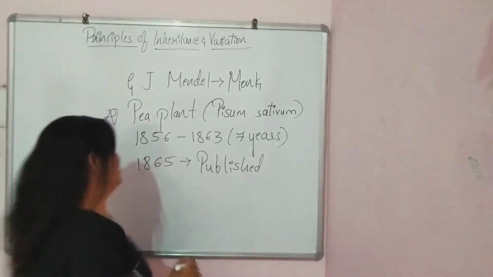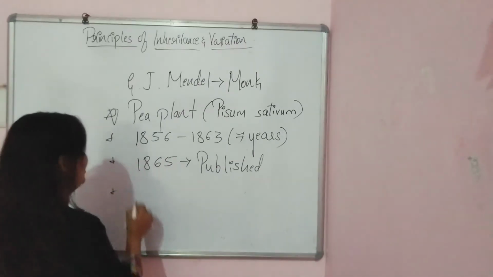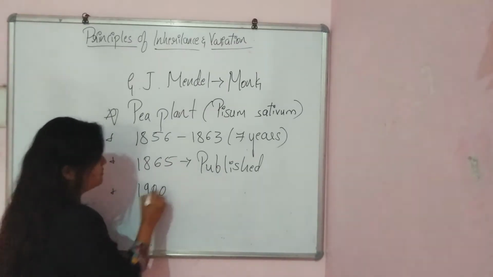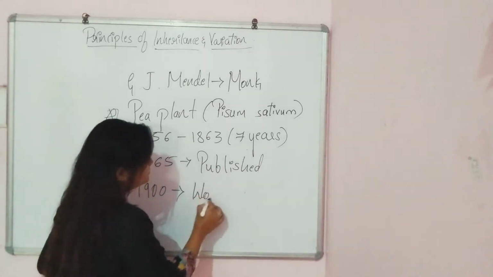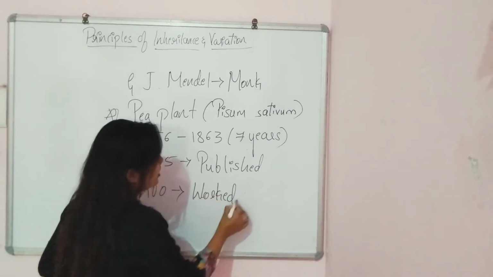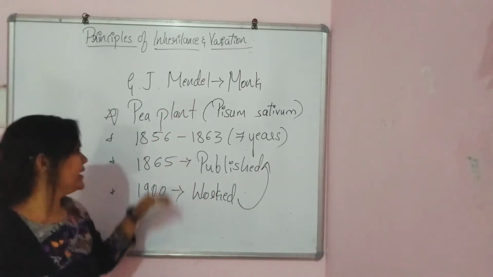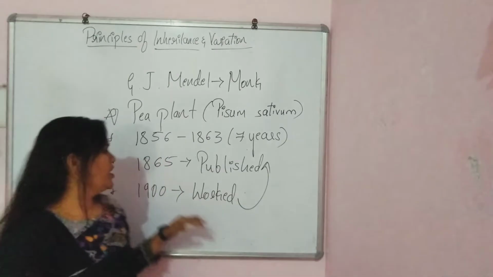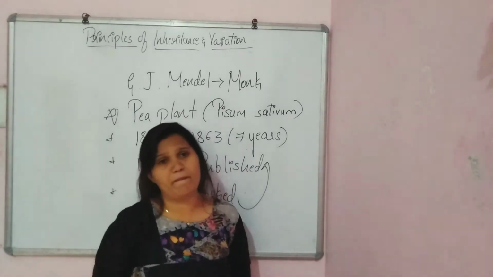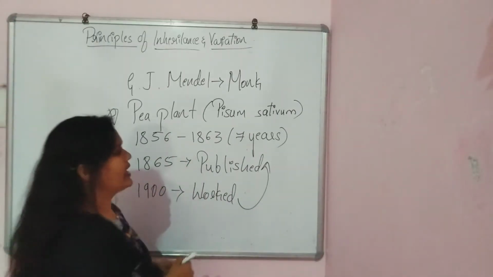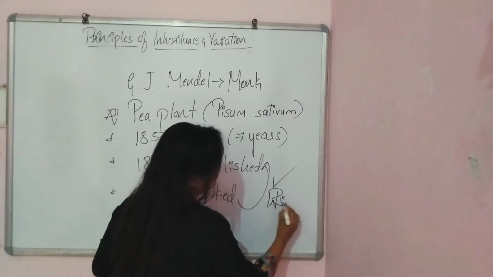But after his death, in the year 1900, 3 scientists came and worked again on the work of Mendel which he published in 1865, and they proved that the Mendel theory was right.